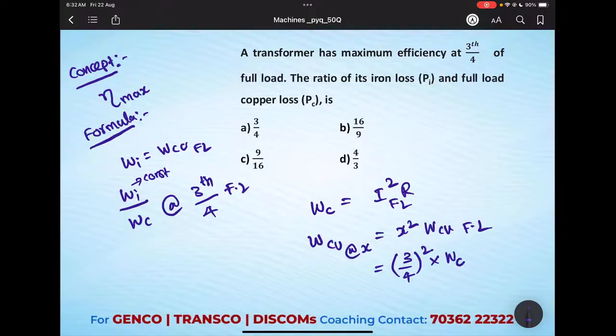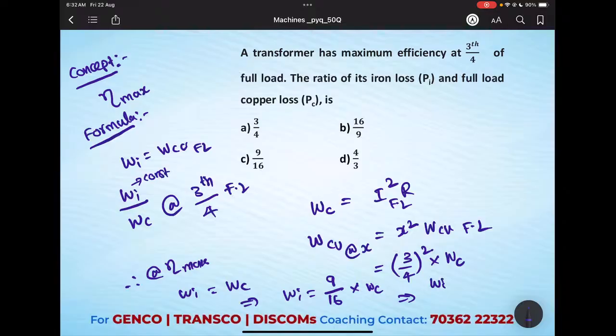We know that at maximum efficiency, iron losses equal the copper losses. From this calculation our copper losses will be 9/16 into WC. So what are they asking? The ratio of iron losses to copper losses, which equals 9/16. Is it clear? The option is C.